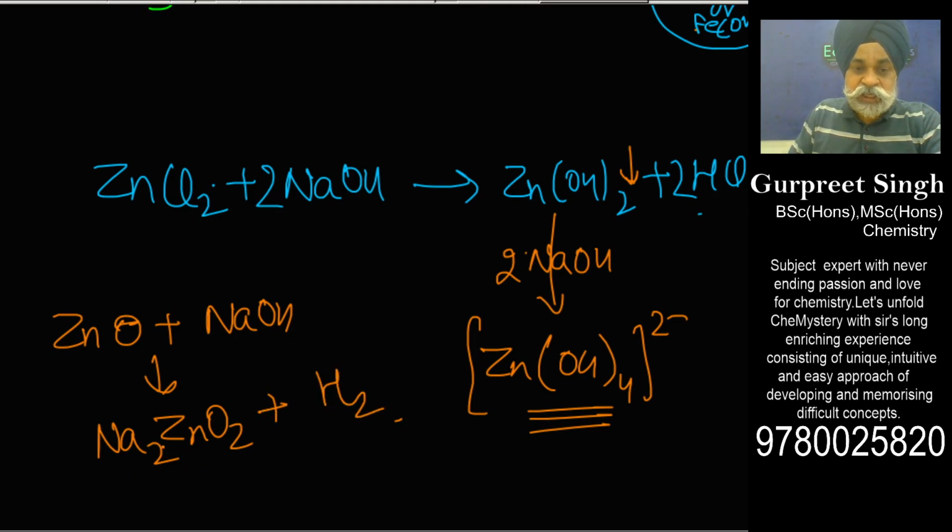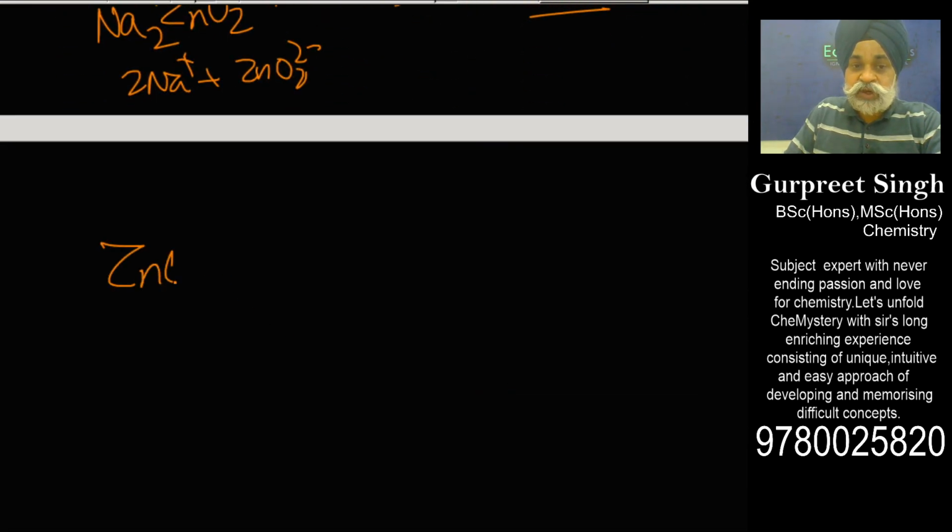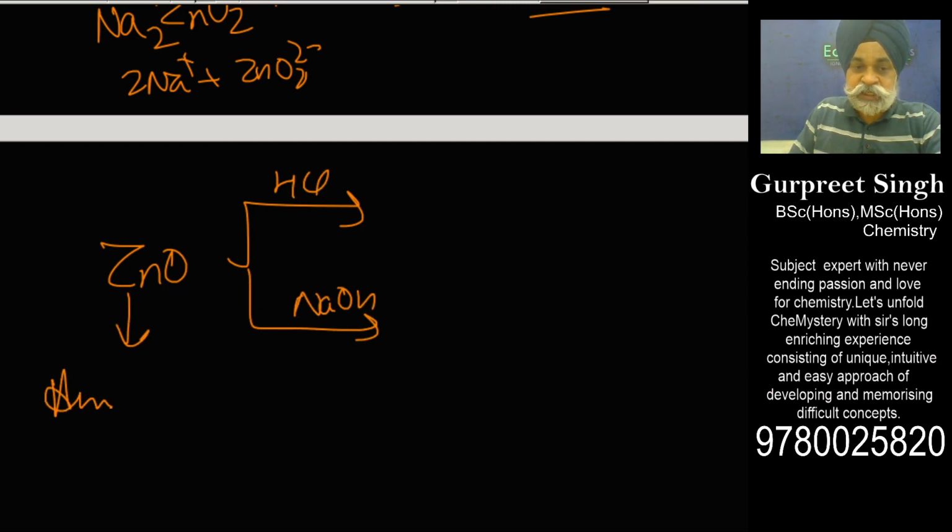And this, 2Na positive plus ZnO2 negative, gets dissolved in excess of NaOH. This is very interesting. Zinc oxide can react with HCl as well as with NaOH, which shows that it is amphoteric in nature, which ferric or ferrous oxide would not be.